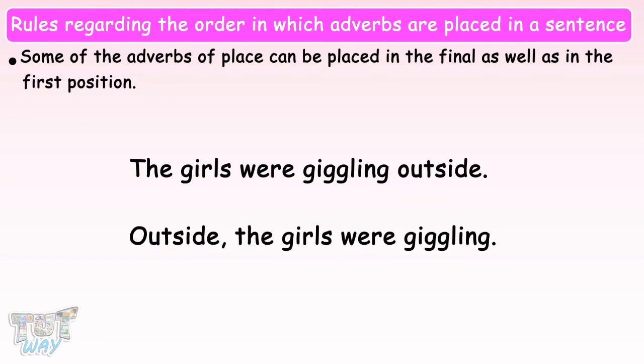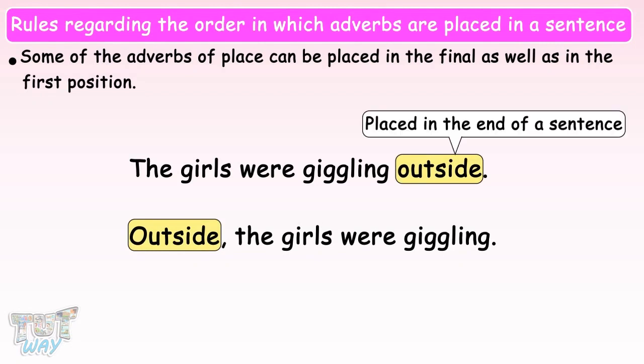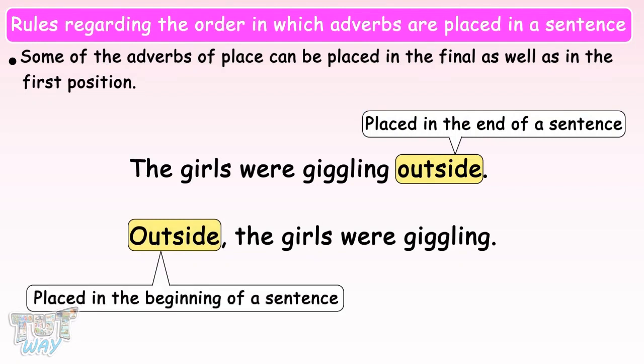You can notice that the word outside, which is an adverb of place, is placed in the end of the first sentence. And when it is placed in the beginning of the sentence, it has a comma after it. So, whenever an adverb is placed at the first position in a sentence, it is always followed by a comma.